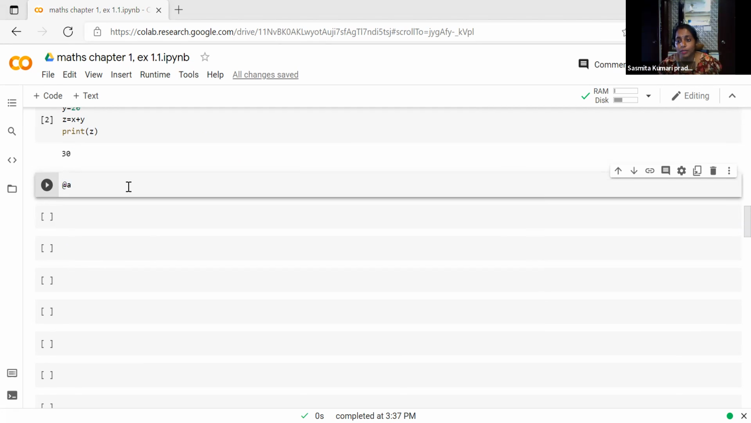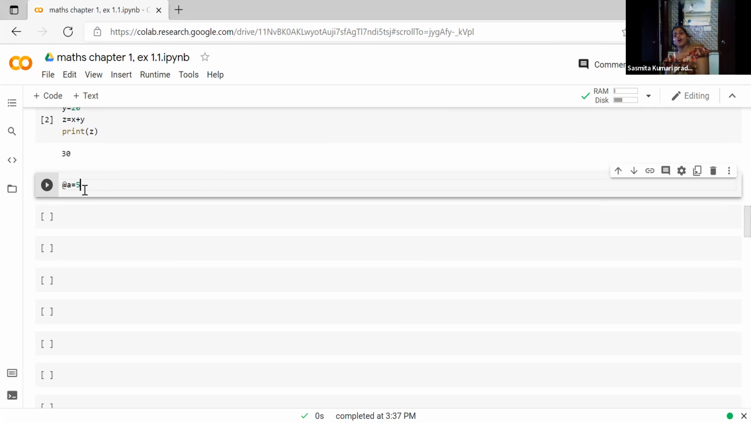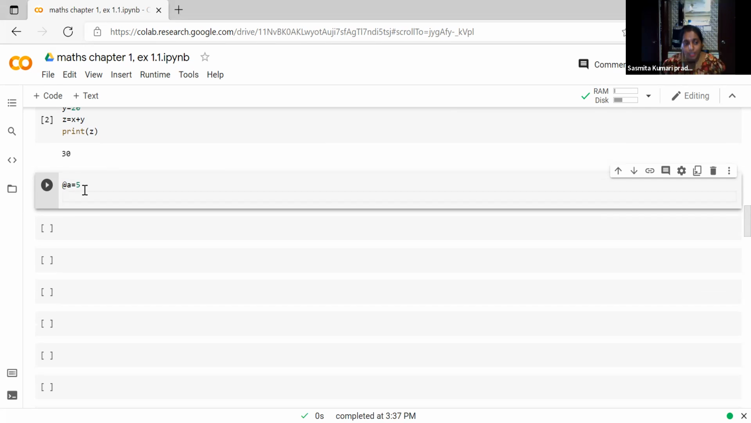A is equal to, any variable name you write. Puneet, your voice, I am unable to hear you. Ma'am, space is also an illegal character. Very good. Any other illegal character, students? Ma'am, numbers. Very good, all integers. Ma'am, dollar sign. Dollar sign, special characters. Print.